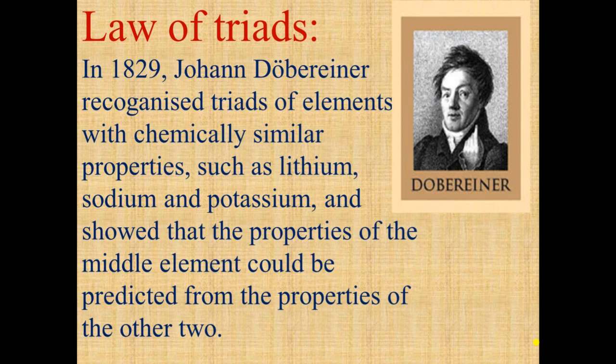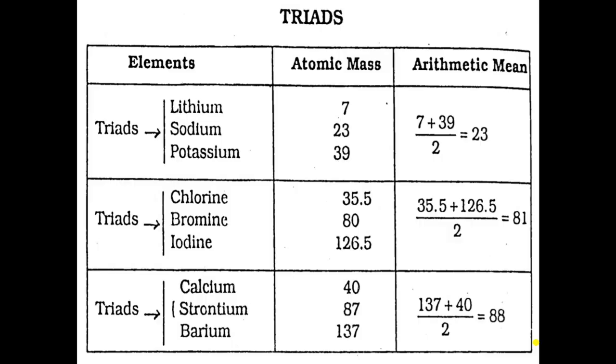Dobereiner in 1829 recognized triads of elements with chemically similar properties, such as lithium, sodium, and potassium, and showed that properties of the middle element could be predicted from the properties of the other two. So this is the table. Here you can see that these three elements are grouped together.